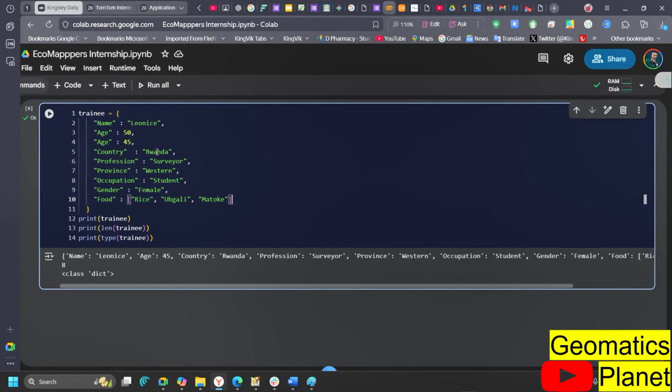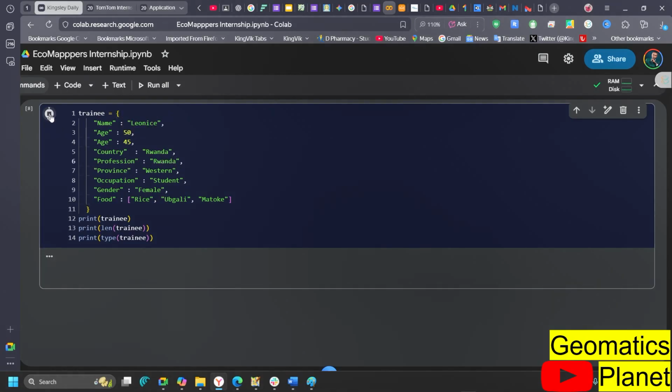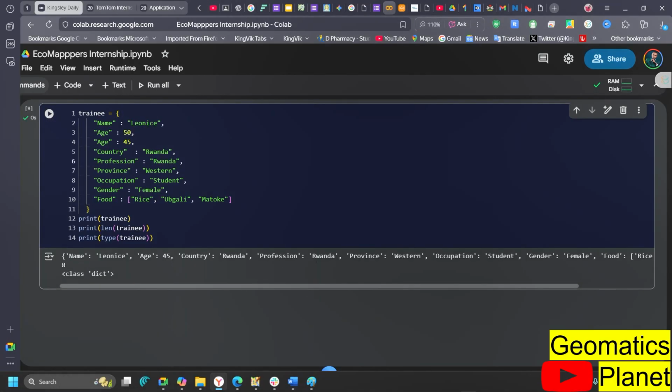If I go ahead here where I put a surveyor and write Rwanda and I run this code again, you will see now profession Rwanda, country Rwanda. But if you put age, you cannot duplicate it. So the value can be replicated, but the key cannot be duplicated. Go ahead.